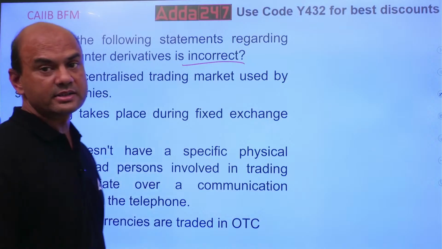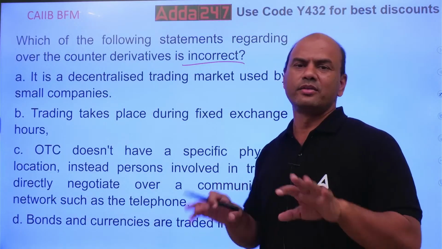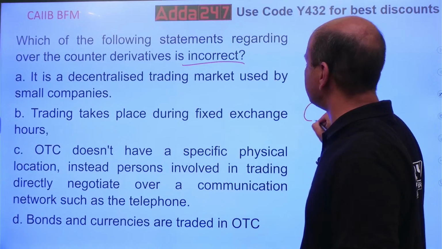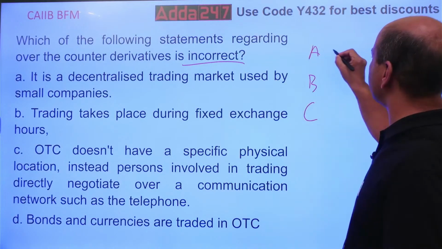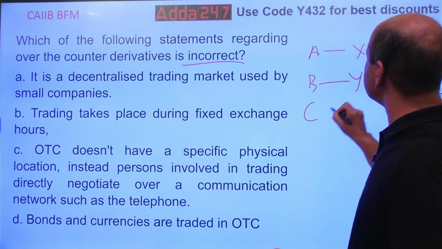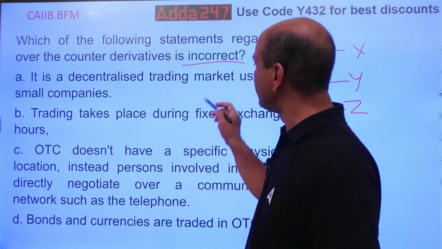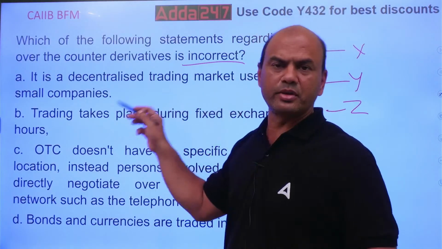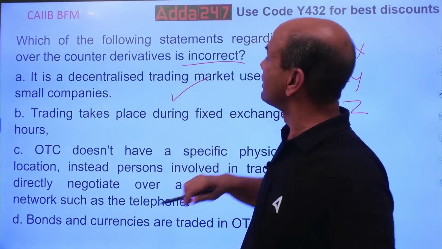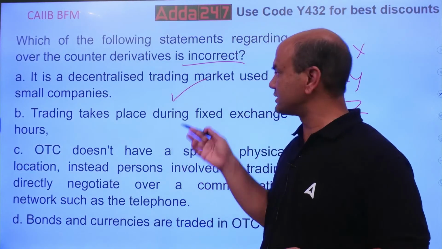So, decentralized trading market. OTC is obviously decentralized. Why? Because there are only two parties. Various banks, let's say Bank A, Bank B, Bank C. Three banks are there. Each bank will deal with separate customers, customers X, Y, Z. They'll set their own rules. It's a decentralized market. Okay? Decentralized trading market used by the small companies. Generally, it's used by the small companies. True. But what do you want? Your answer should be incorrect. This is correct. What is the second one?